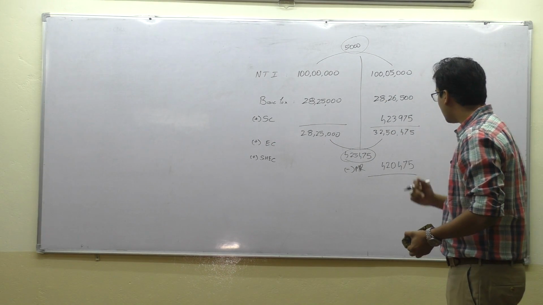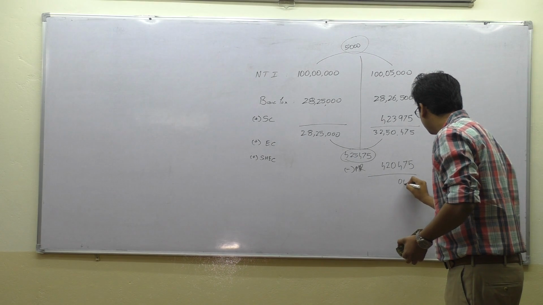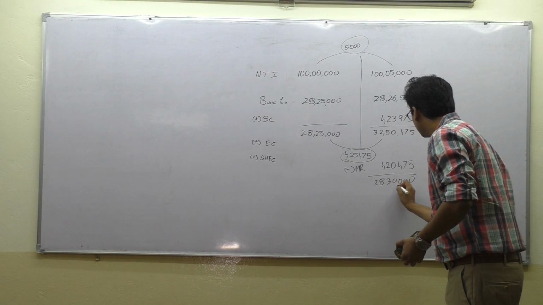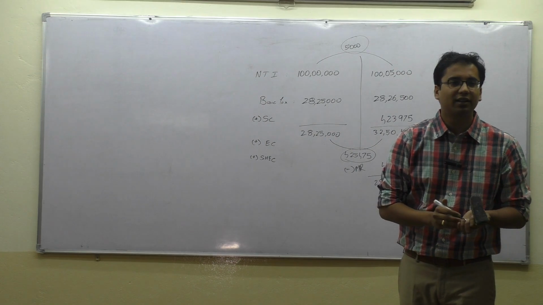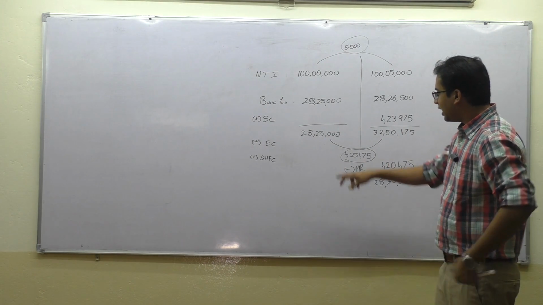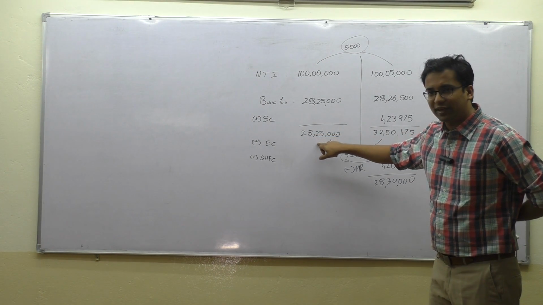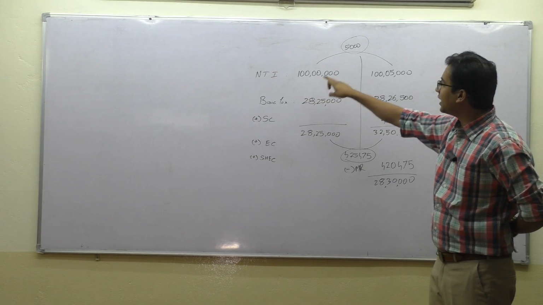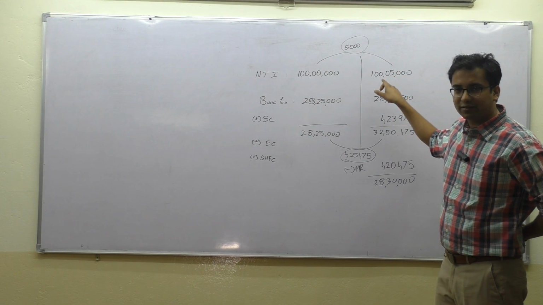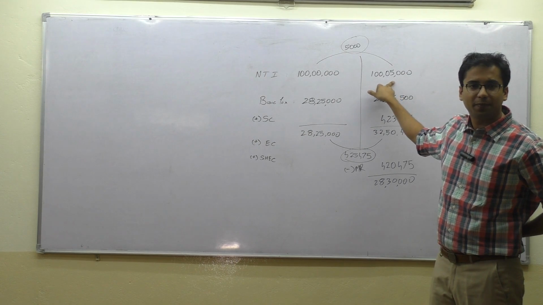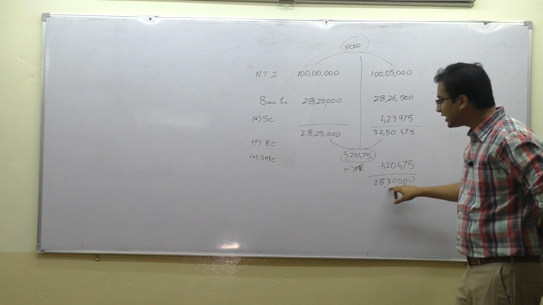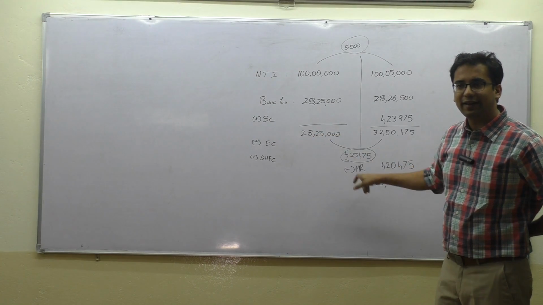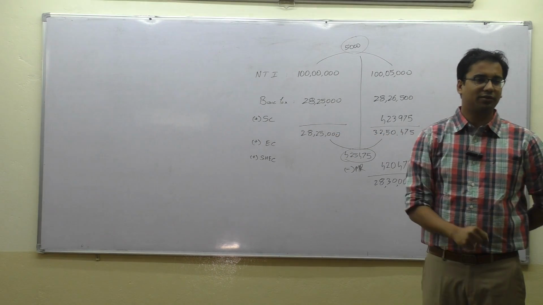So what is his now basic tax payable? 28 lakh 30,000. Now let's compare. 28 lakh 25,000 was what he was paying had he earned 1 crore. If he is earning 1 crore 5,000, then he is paying 28 lakhs 30,000. So if you see the difference, it will exactly be equal to 5,000.